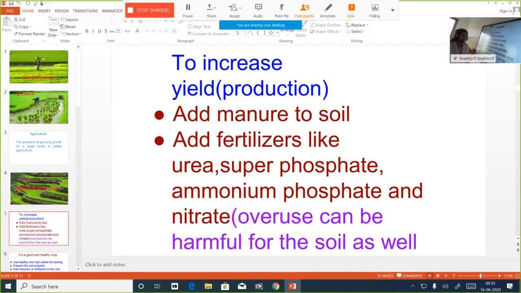They should add manure to soil because it is natural. It will produce no harm to us. If manure is not available, or if you want more yield, definitely we have to go for the second option, that is adding fertilizers like urea, superphosphate, ammonium phosphate, nitrate. But a warning is there. What is it? Overuse of it can be harmful for soil as well as to human beings.